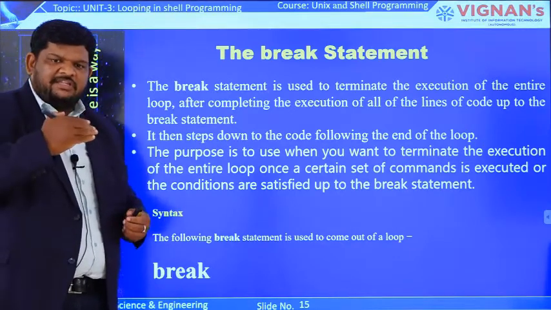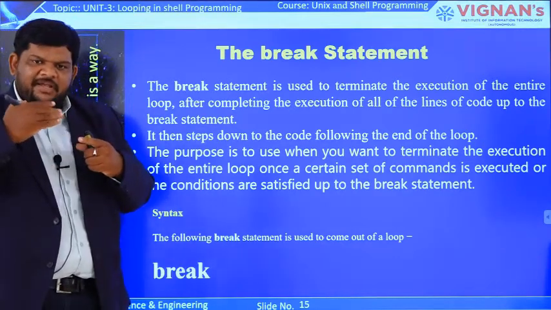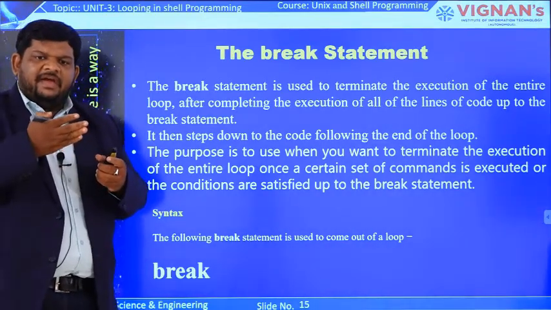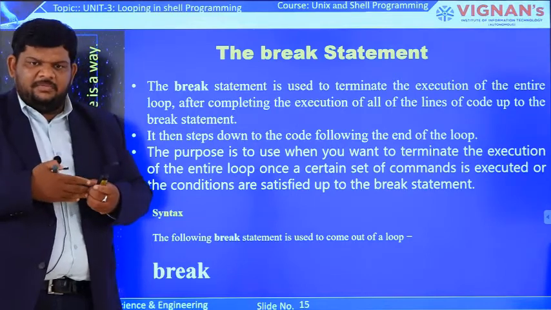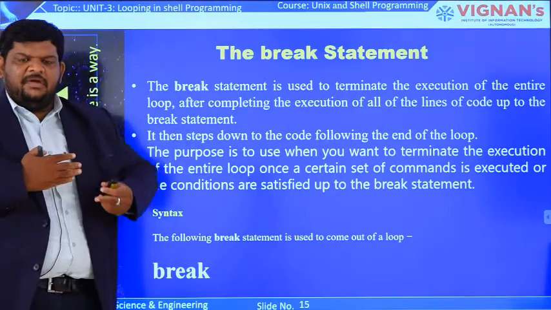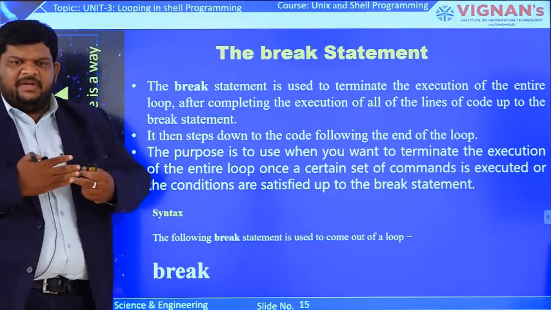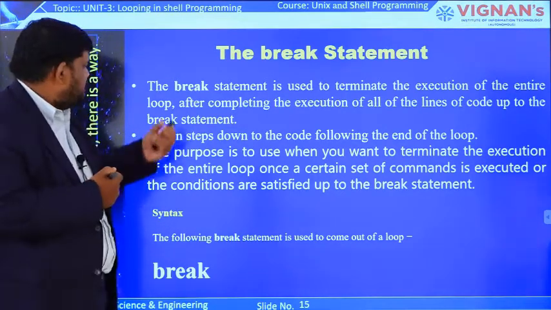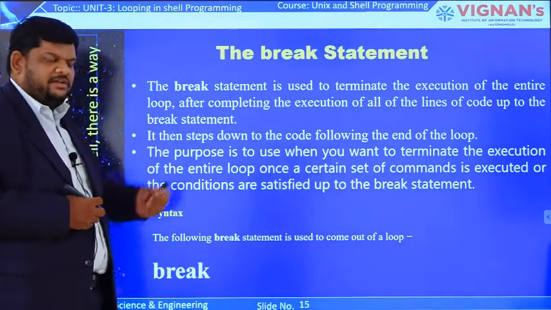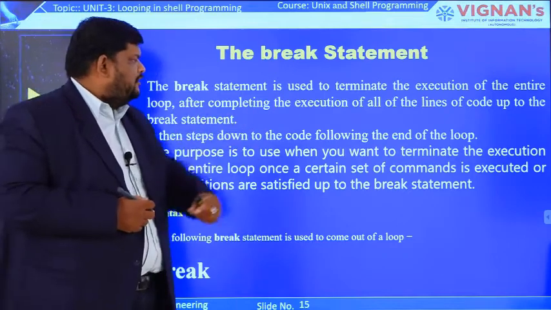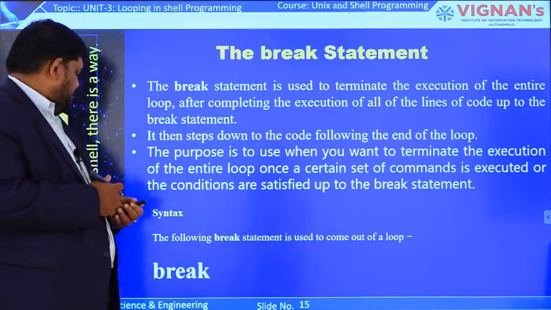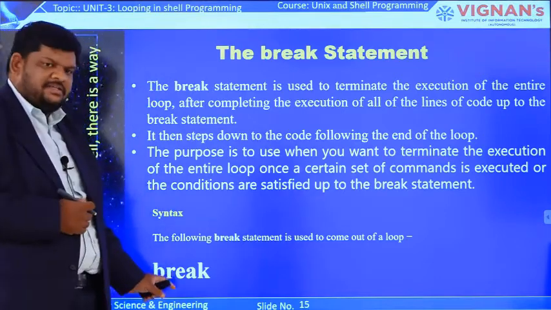Up to the break statement, the loop will execute. Once the break statement executes, it will come out of the loop. That means it will exit or terminate the loop. So before the break statement, it will execute the loop, and after execution of the break statement, it will terminate the loop. That's why we say the break statement is used to terminate the execution of the entire loop, after completing the execution of all the lines of code up to the break statement. Coming to the syntax, we have to write it like this: break.